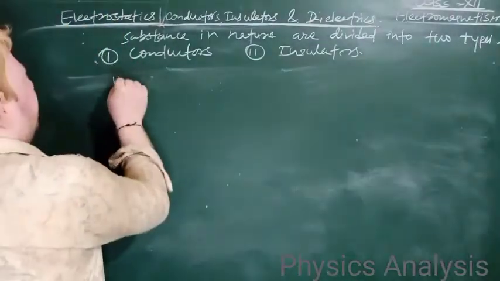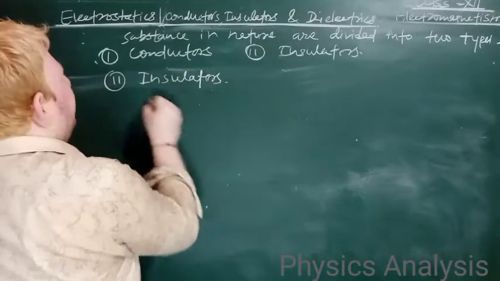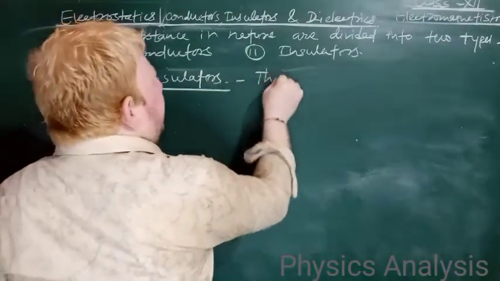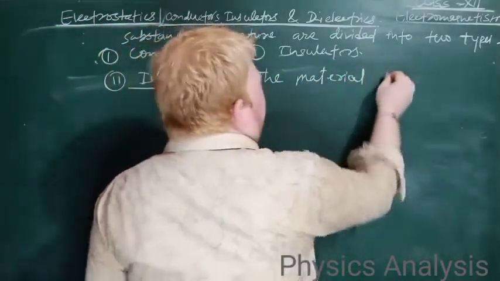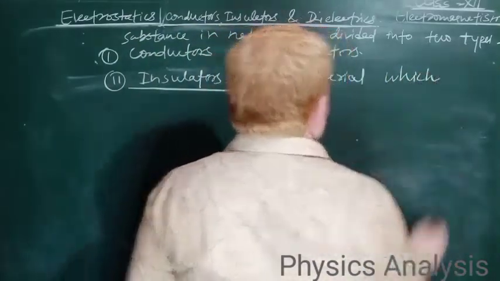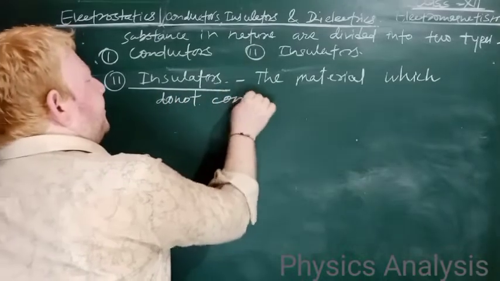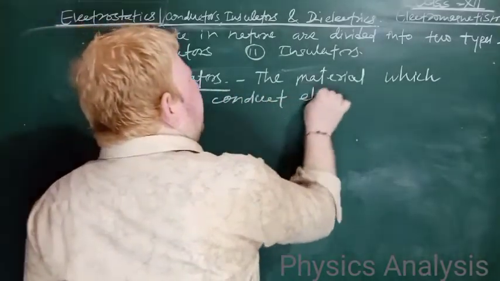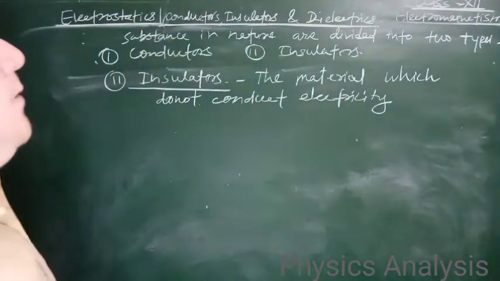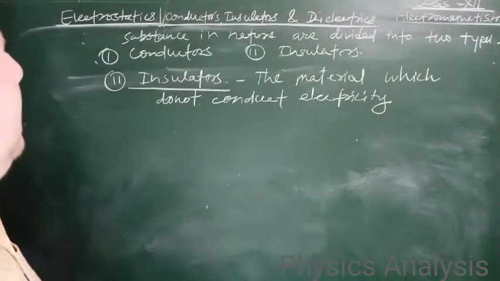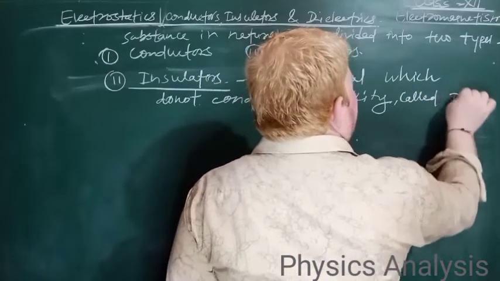Insulators, right? Now what are insulators? The material which does not conduct electricity, or better you can say the material which does not allow electricity to pass through it, is called an insulator.